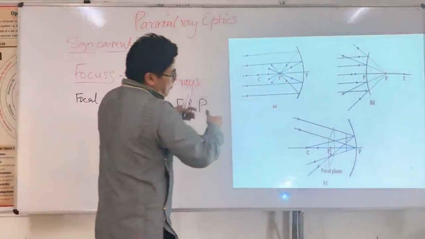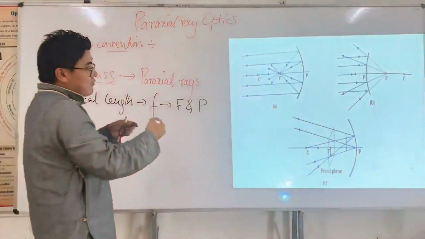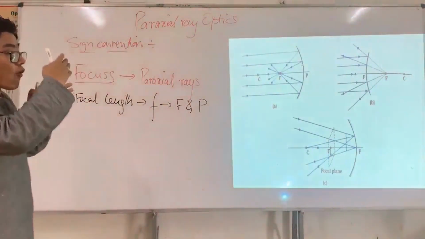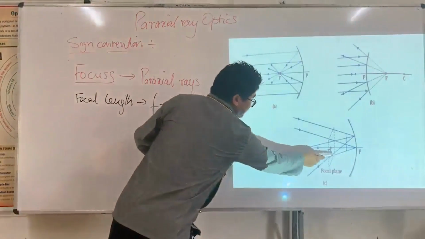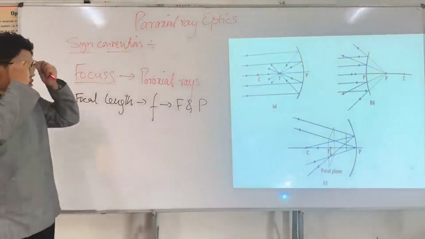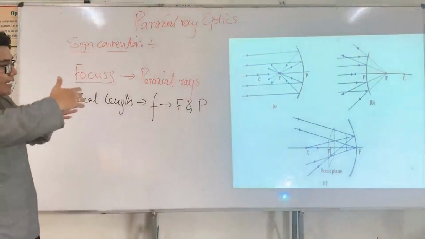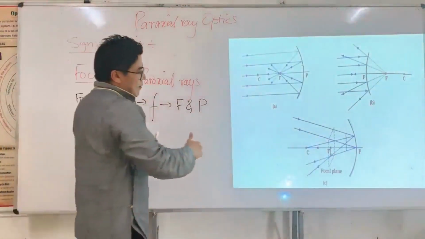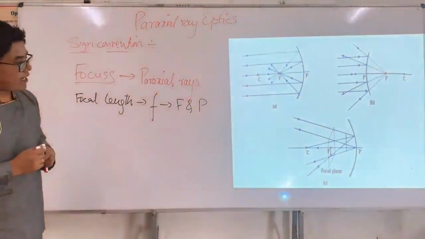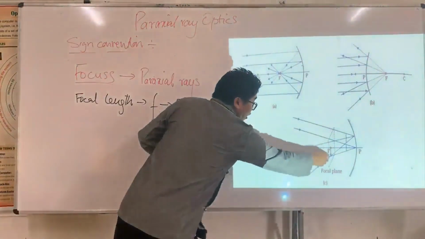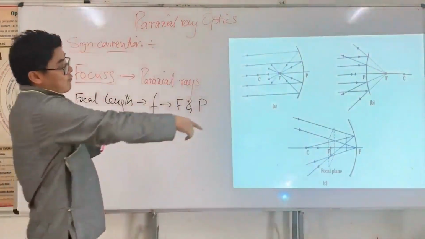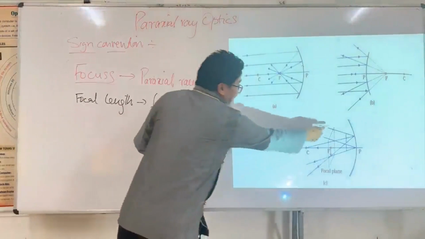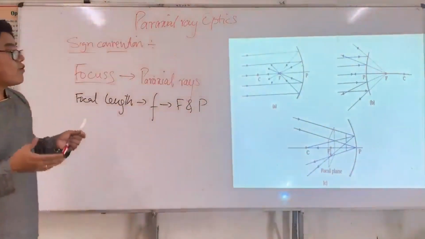Alright? When such a ray is reflected, the reflected light doesn't meet at the principal axis, and they meet at some points and lie in a focal plane. This is the focal plane. Very simple definition. A focal plane is a plane which is perpendicular to the principal axis, alright, passing through a focal point. Such a point on this focal plane, I say, is the point where the meeting of reflected rays takes place, and that plane is nothing but the focal plane.